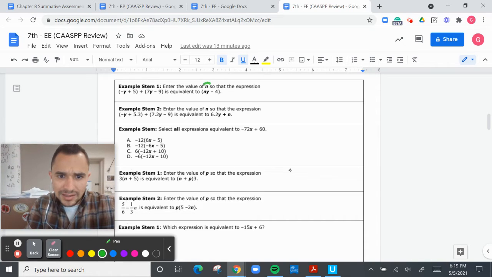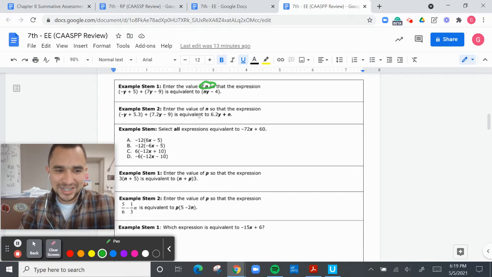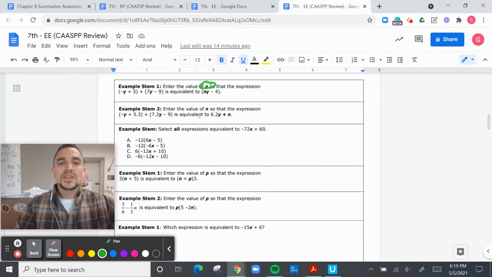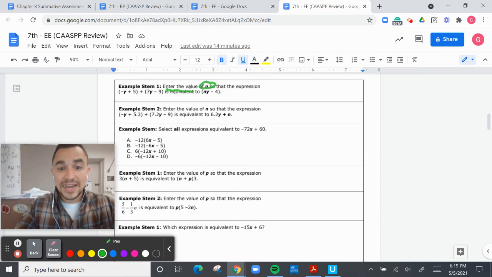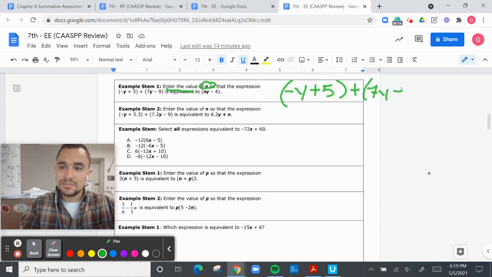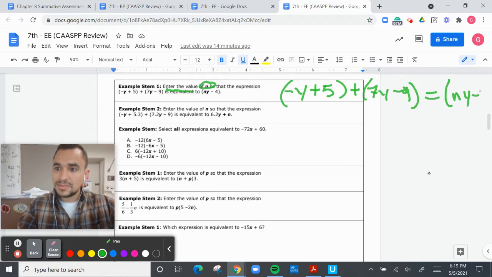Enter the value of n. So, well, I don't know why I did that. Enter the value of n so that the expression negative y plus 5 plus 7y minus 9 is equivalent to ny minus 4. Okay, you're probably going to get confused on this one, all right? So we need to enter a value. We got to just read the instructions. Enter a value. So we have to find a value for n. So that negative y plus 5 plus 7y minus 9 is equal to ny minus 4.